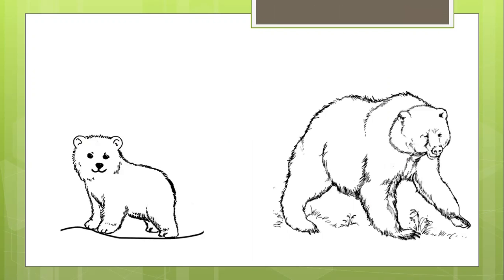Next one. Look. Let's color the baby animals. We got two bears. We got a big bear and a small bear. The big bear is a mother bear, right? It's a mommy bear. How about the baby bear? The baby bear is called, can you remember that? A baby bear is called a cub, right? A bear cub. So, which one is the baby animal? The big one or the small one? The small one is a baby animal. It's a baby bear. We call a cub, right?